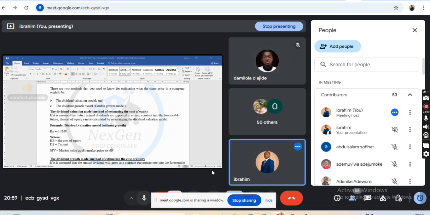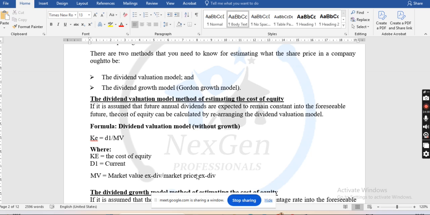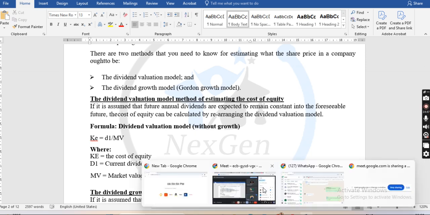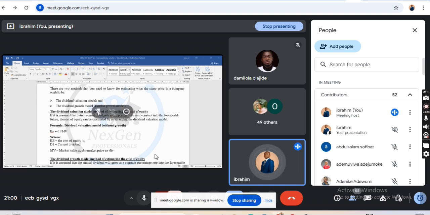Okay, good. Now, the cost of equity is equal to D1 divided by the MV, which is the market value SD. Now, you can see that KE is the cost of equity. D1 is the current dividend, right? Current dividend. Okay, and MV.